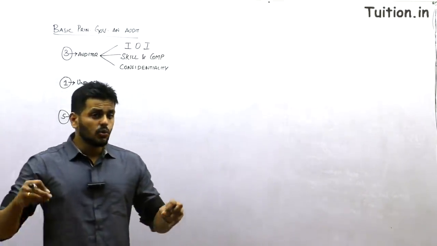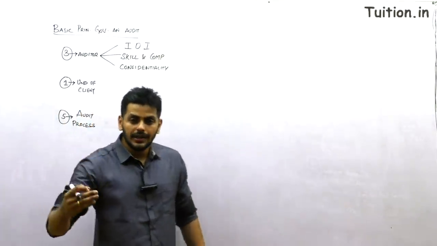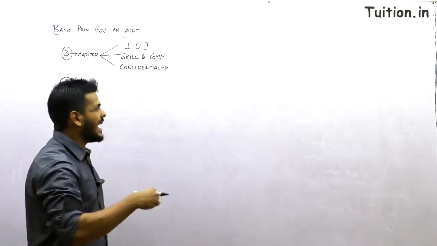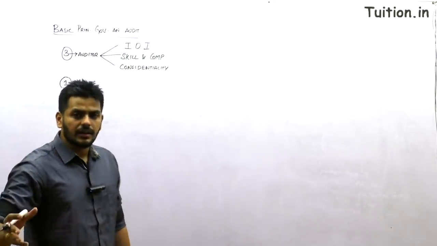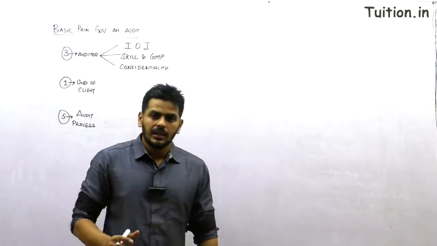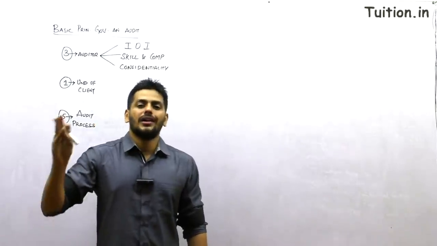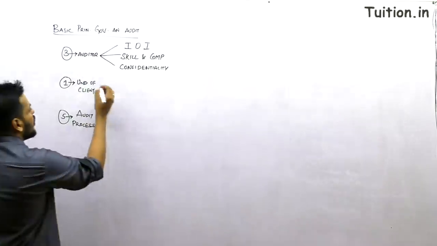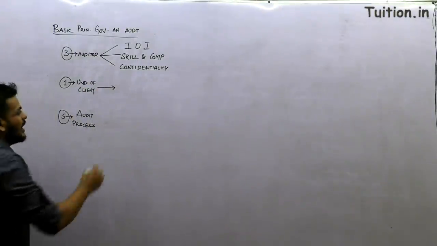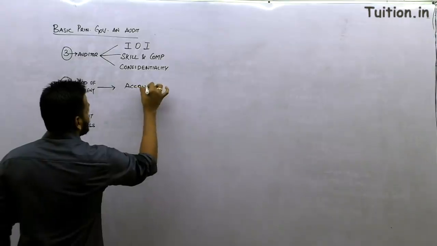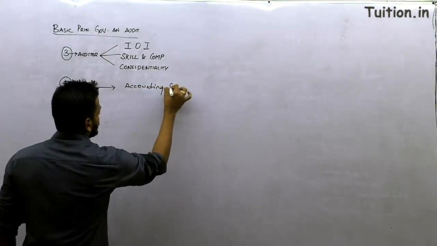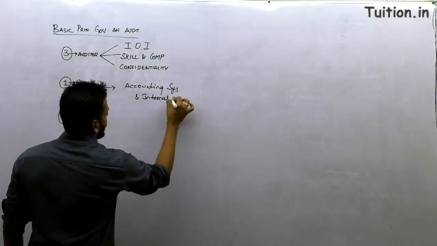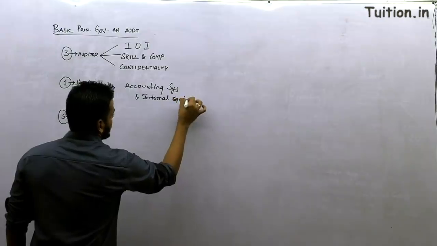As per the rule of confidentiality, the auditor shall not disclose any information that he gathers during the course of audit to any third party unless permitted by the client or it's required by a law or regulation. That is the rule of confidentiality. Then one point that is required for the understanding of a client is the client's accounting system and internal control.